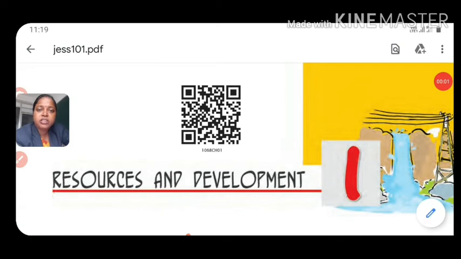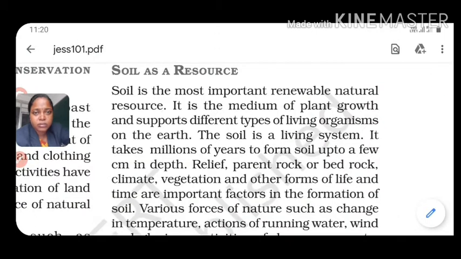Hello students, so today we are back with your online social science classes for the class 10 chapter number 1 for the geography subject, that is Resources and Development, and today we will conclude this chapter with the final part of this chapter. Okay, so students, let's start with soil as a resource.